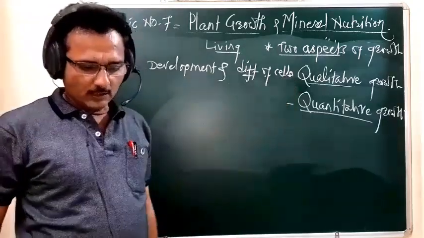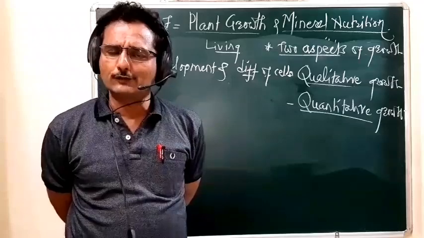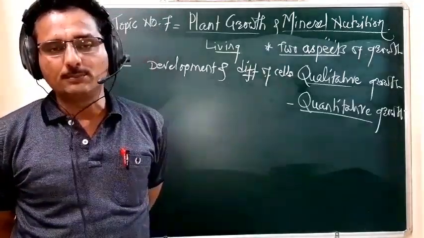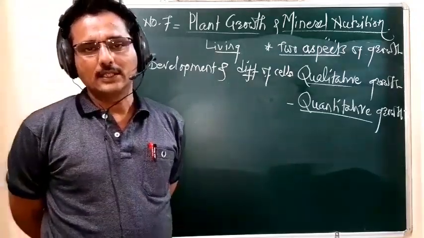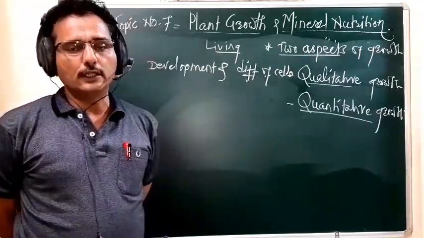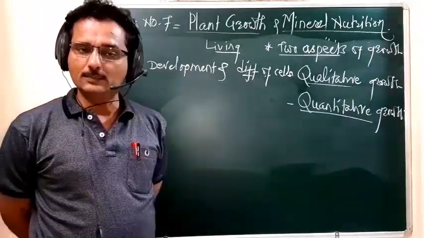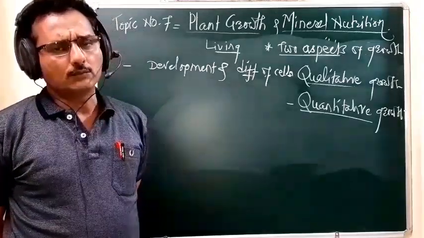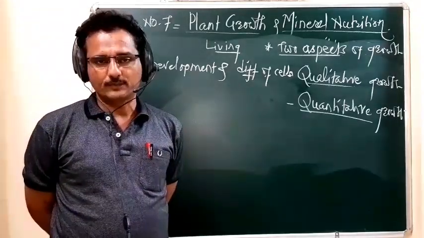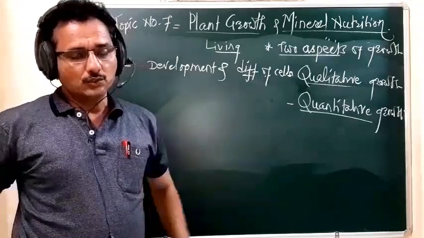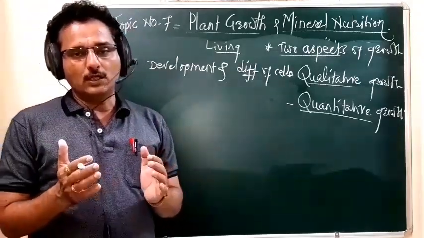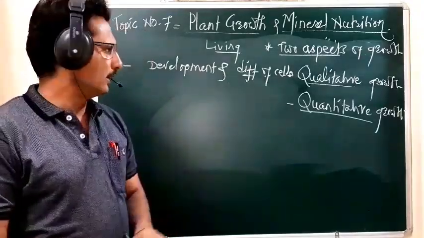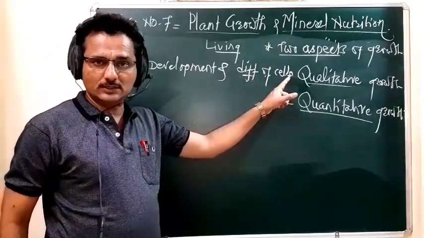It is called qualitative growth, meaning there is a development of various types of cells because of cell division. After the development, the formed cells get differentiated into various types of cells in the plant body or in the body of a living organism, and further they form a complex system. So whatever is required for the formation of a complex system in the body of an organism, that type of growth is called qualitative growth.